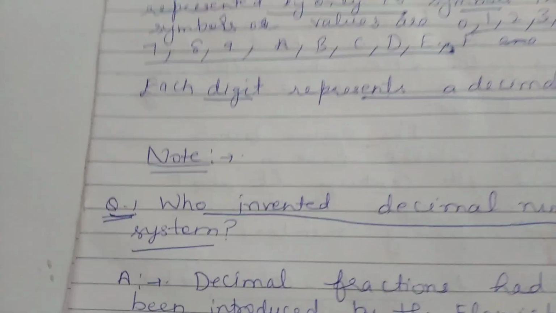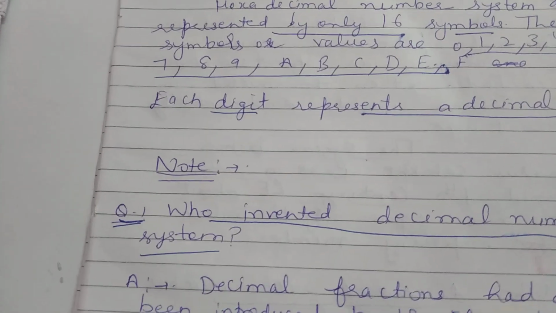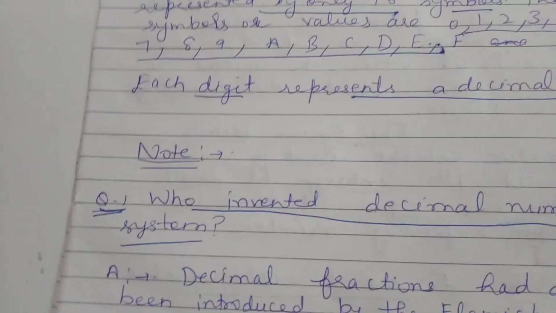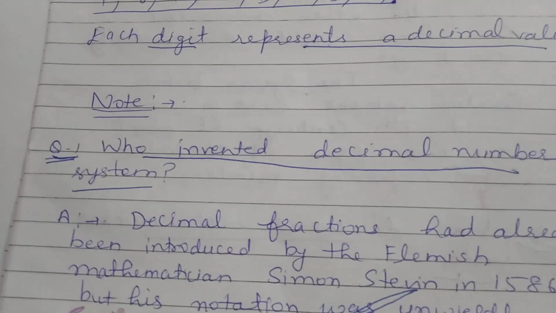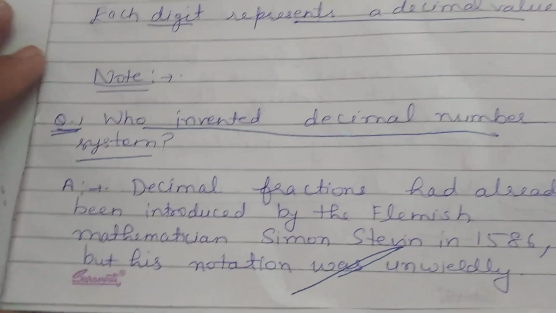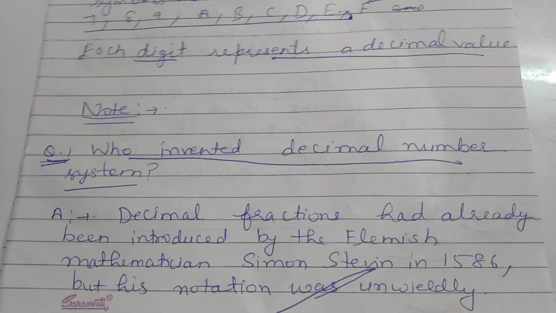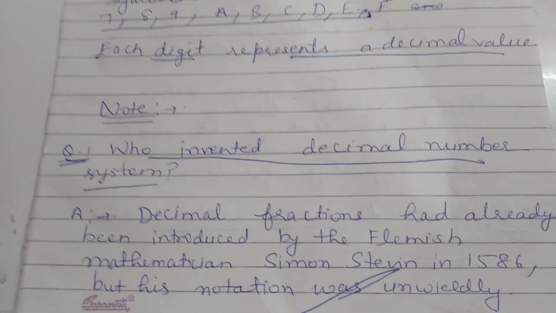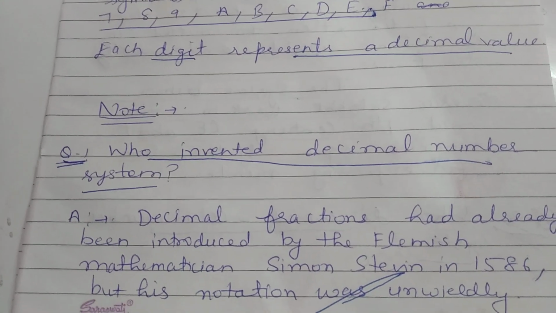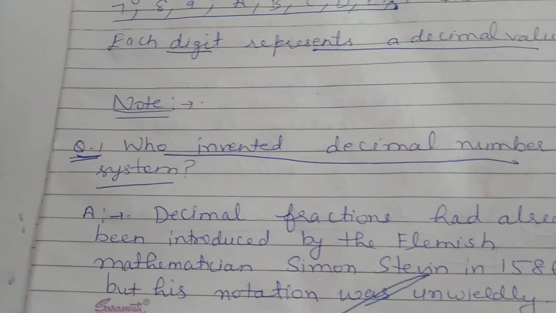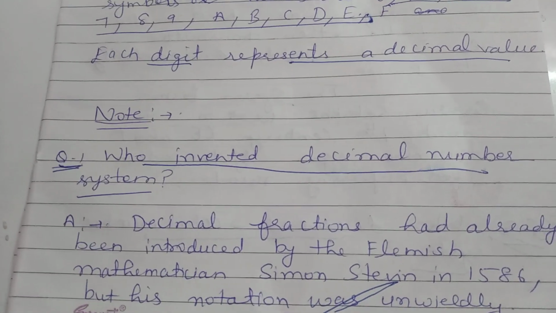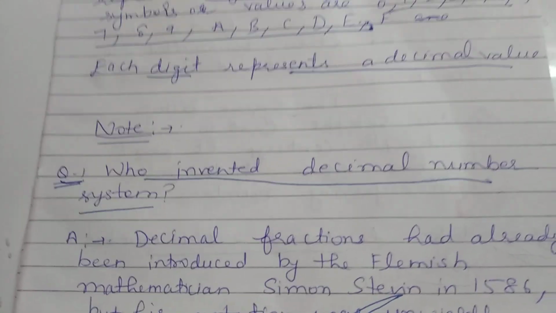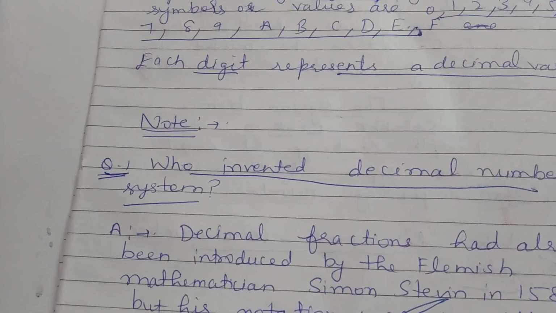So I have some important questions related to the topics binary number system, hexadecimal number system, and decimal number system. Who invented the decimal number system? Decimal fractions were introduced by the Flemish mathematician Simon Stevin in 1586. It means that the decimal fraction or decimal number system was introduced by the Flemish mathematician Simon Stevin in 1586. I repeat, Simon Stevin in 1586.